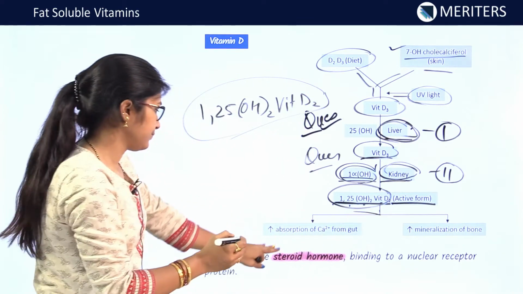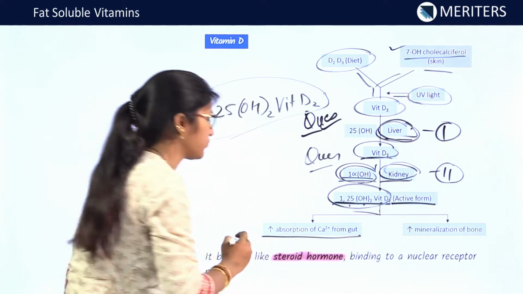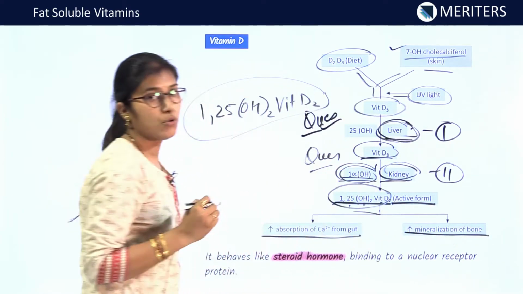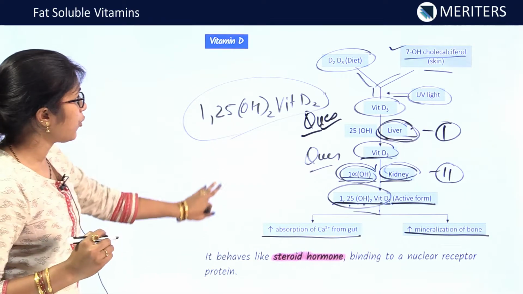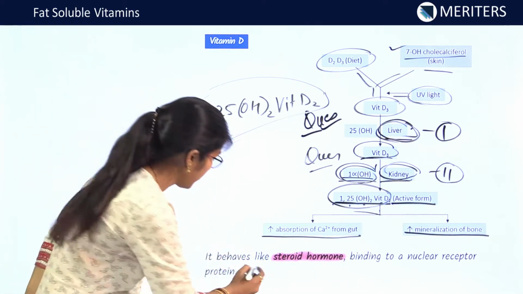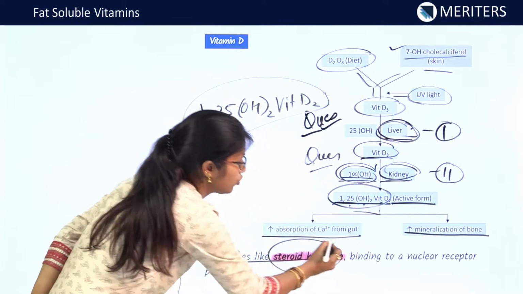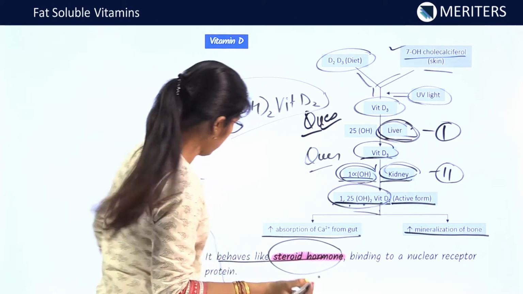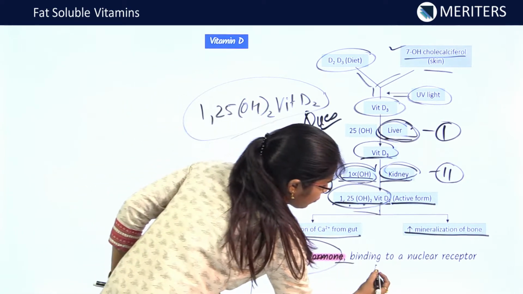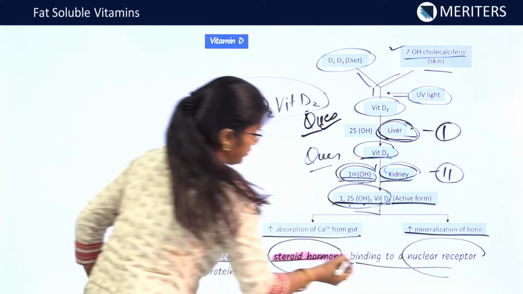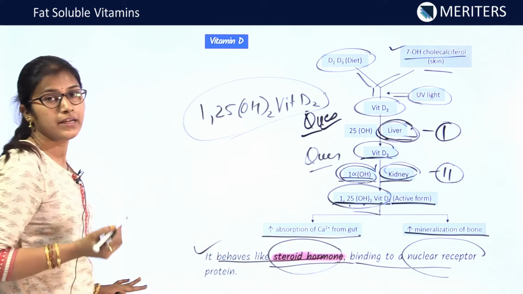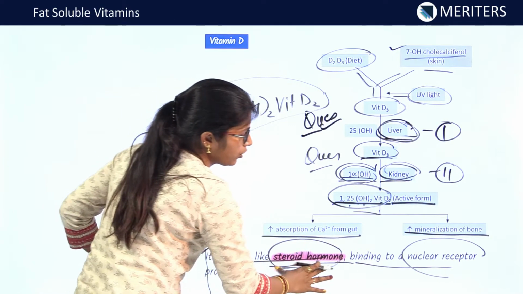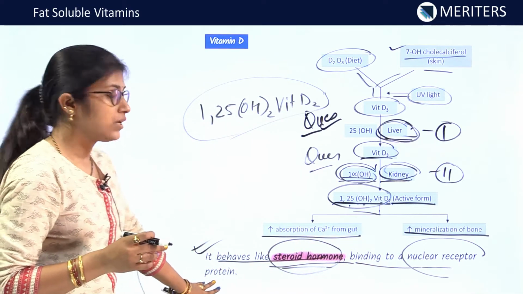Now, what does it do? It causes increased absorption of calcium from the gut, and also increases the mineralization of bone. Another important thing about vitamin D is that it behaves like a steroid hormone. So, this is also a question: which vitamin acts as a steroid hormone. Vitamin D acts as a steroid hormone binding to a nuclear receptor. The characteristic of a steroid hormone is that it binds to a nuclear receptor protein.